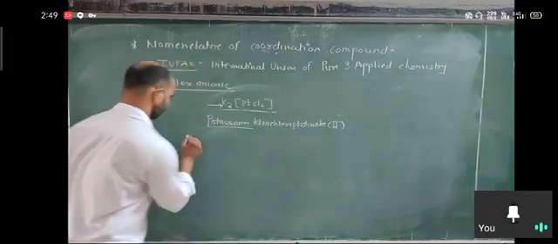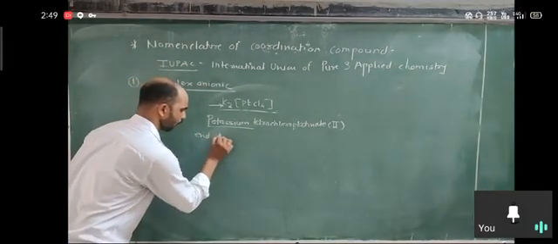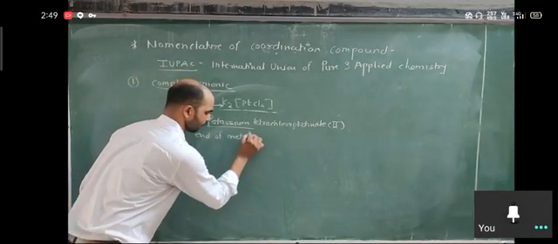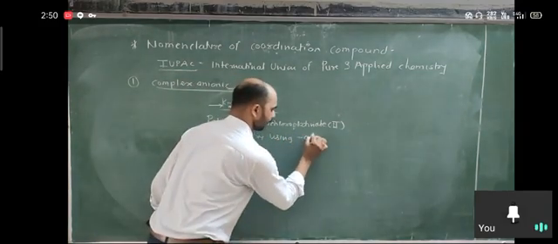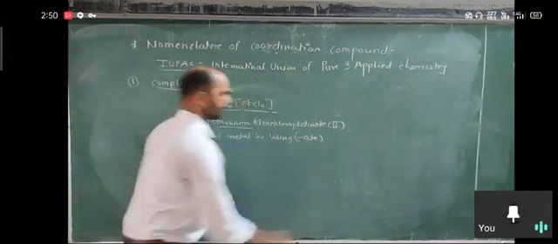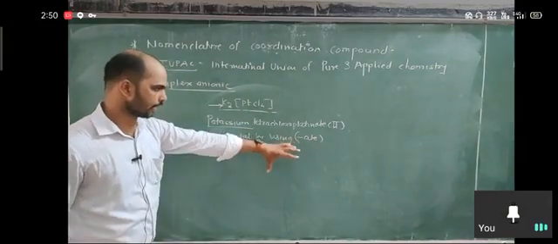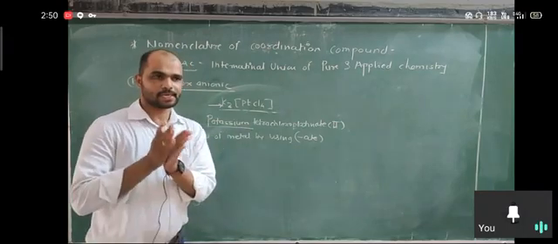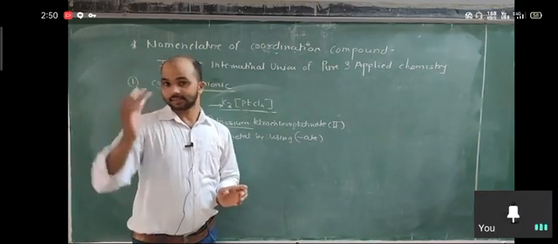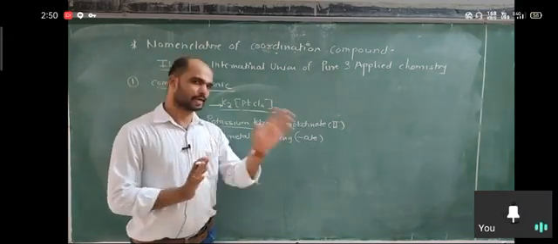So you write ATE at the end of name of metal. Suppose any metal, their name containing E at the end, you replace E by ATE.